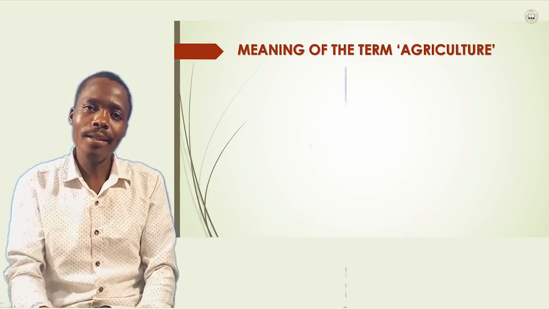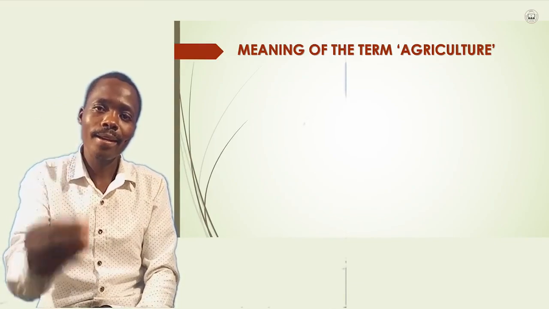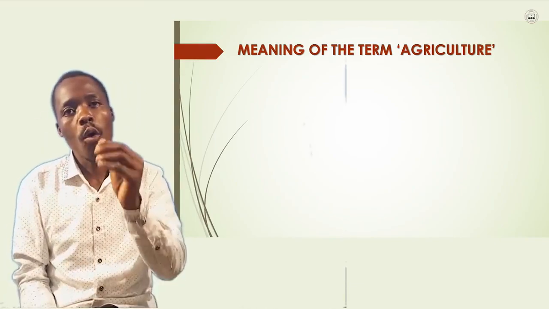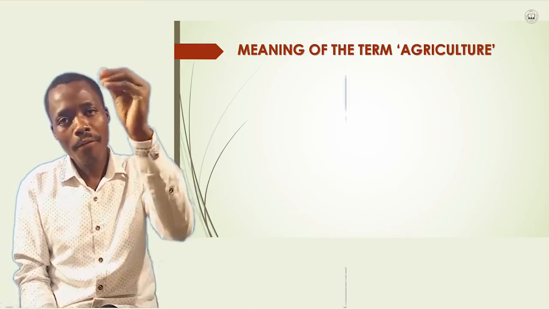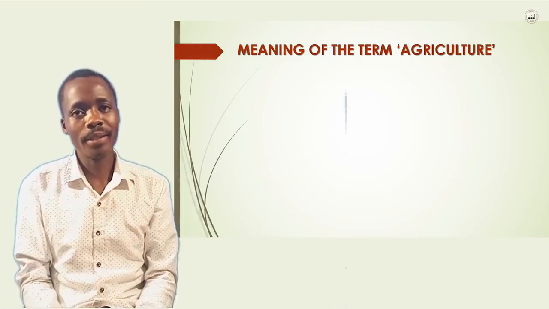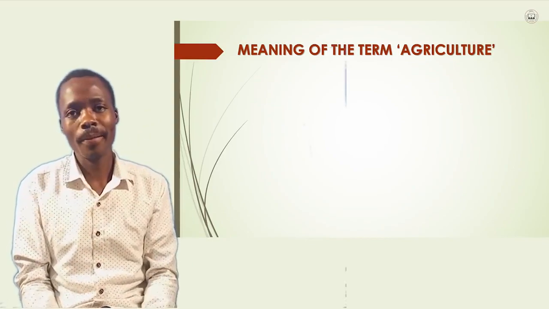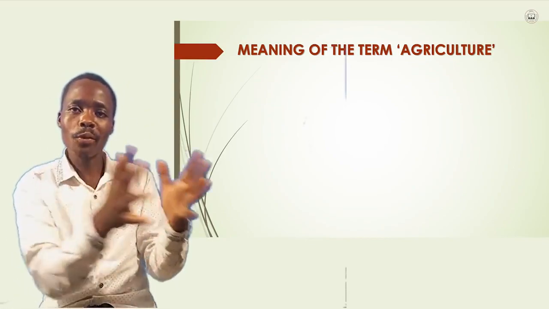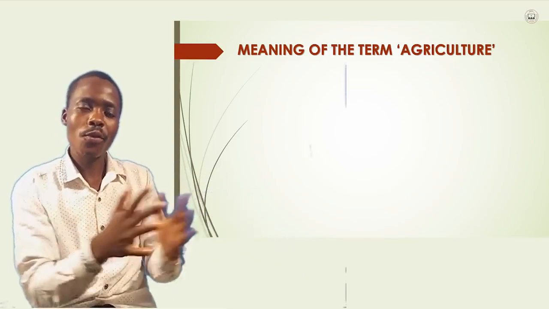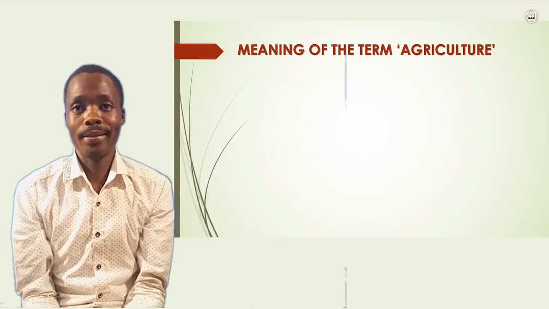Agriculture is growing crops and rearing animals on the land for people's use. What am I talking about? This is what I've been saying in the introduction. That means people rear animals and grow crops for their own purposes.